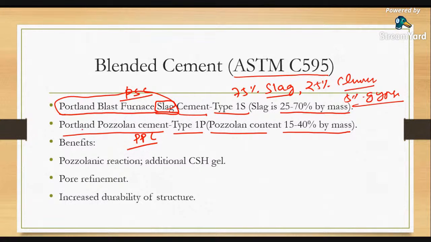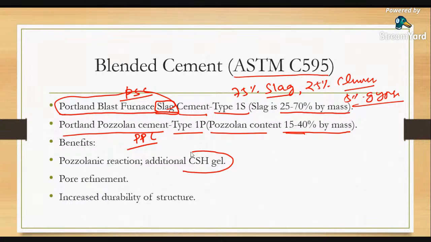Second type of blended cement is called Portland pozzolana cement, that is PPC, where the pozzolana content is 15 to 40% by mass. So pozzolana is a material which cannot react by itself. When it comes in contact with cement, then it activates and it will produce calcium silicate hydrate gel, CSH gel.